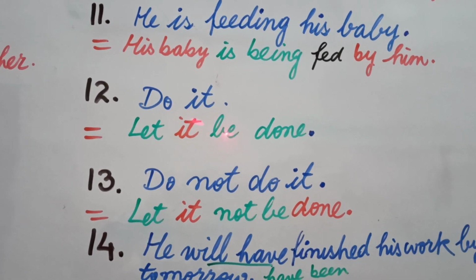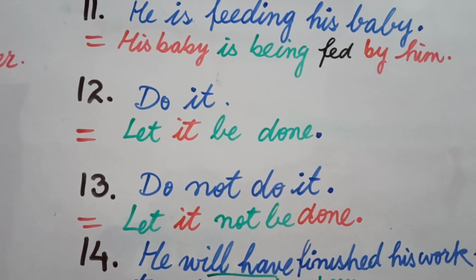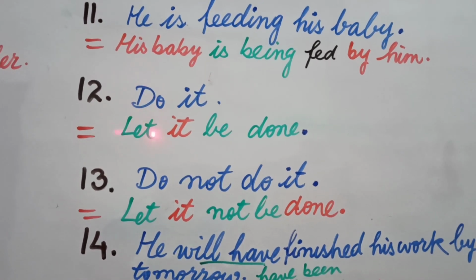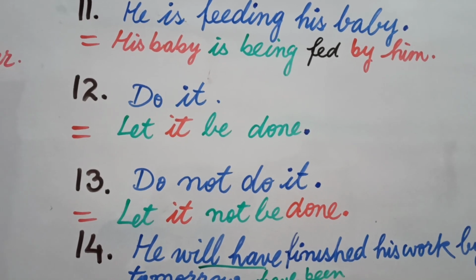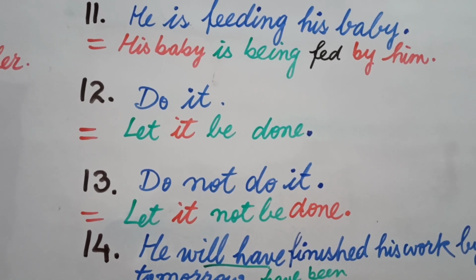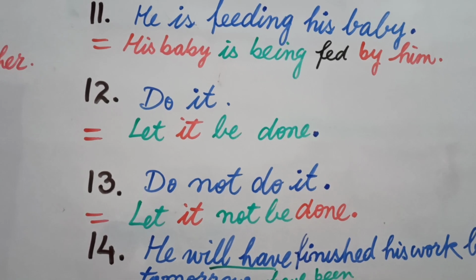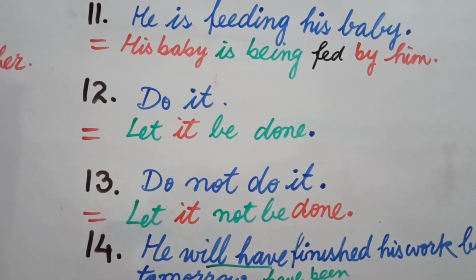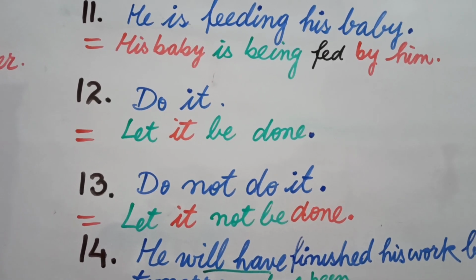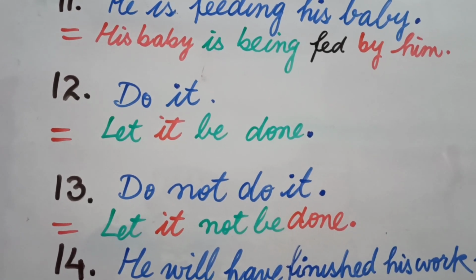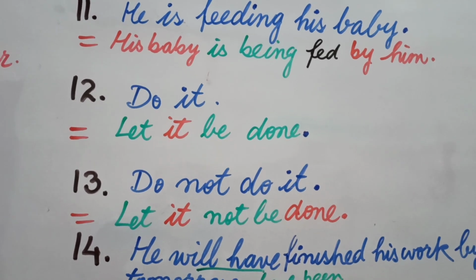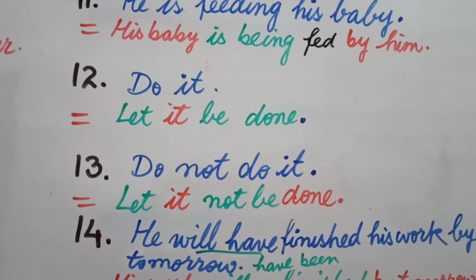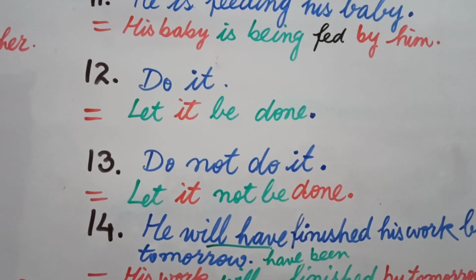Now the rule to transform an imperative sentence into passive voice is you use let. You use let when you have object. Though this passive voice can be written in so many other ways, but I would prefer if you have an object in board examination, you should go through the rule based on let. So I have done the same, let and then object and then be and then third form. So your answer is let it be done.